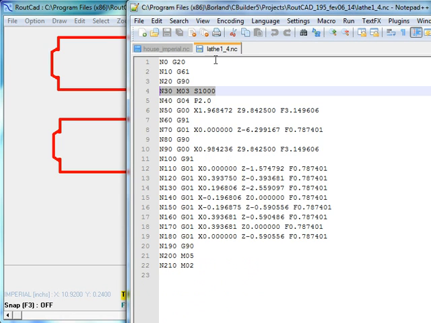For CNC lathe export, the S1000 indicates to spin the part at 1000 RPM. M05 is to turn off the spindle, and M02 indicates the program end with no repeat.